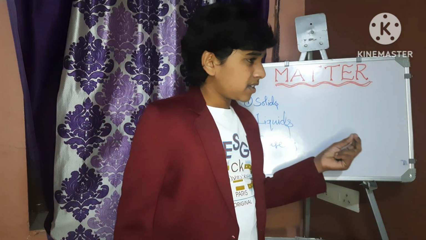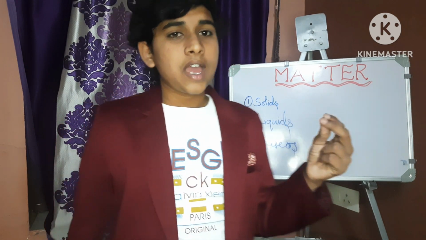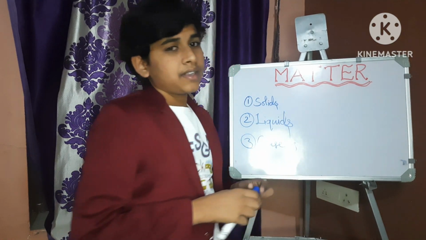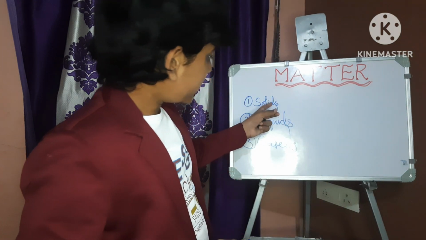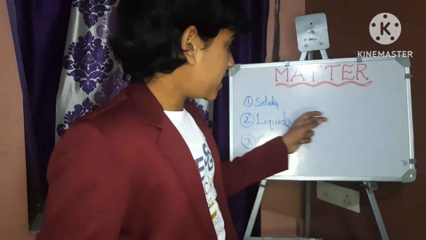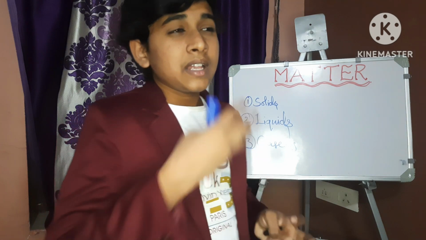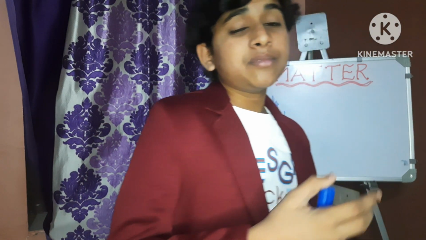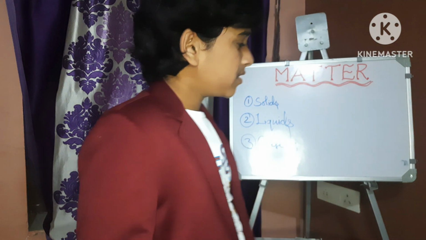So solids have a fixed, definite shape because they have a very strong intermolecular force of attraction and very small intermolecular spaces as compared to the other two forms. The intermolecular force is more and the intermolecular space is less, so they have a definite shape and the particles are placed very close. The spaces between the molecules of a solid are almost negligible; under a microscope it seems like there are no spaces between them.